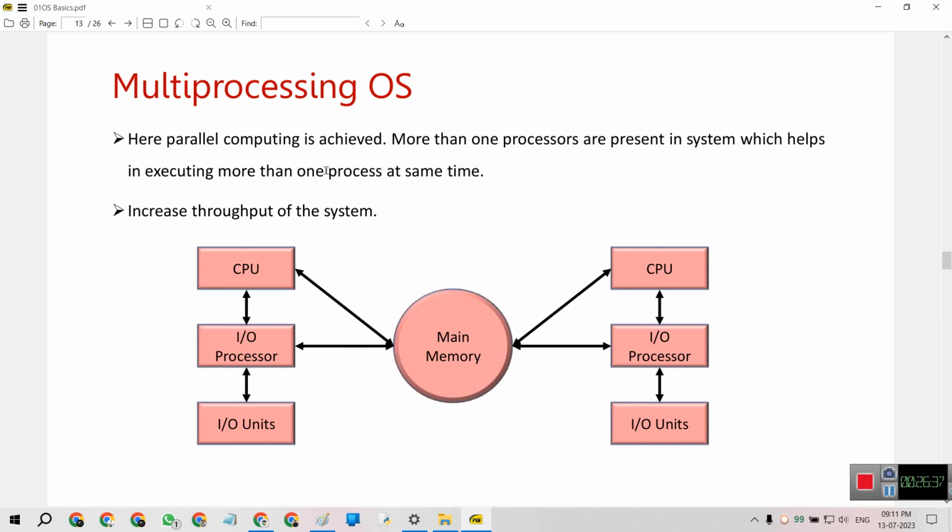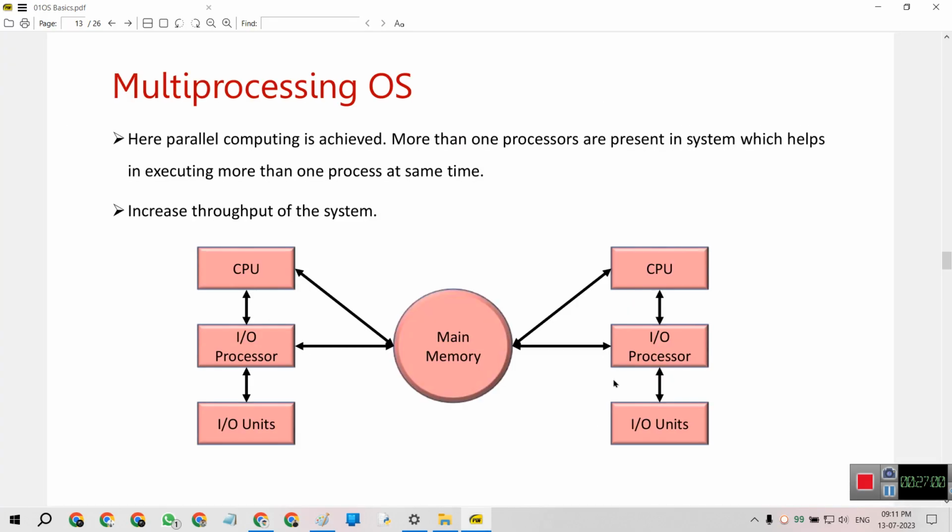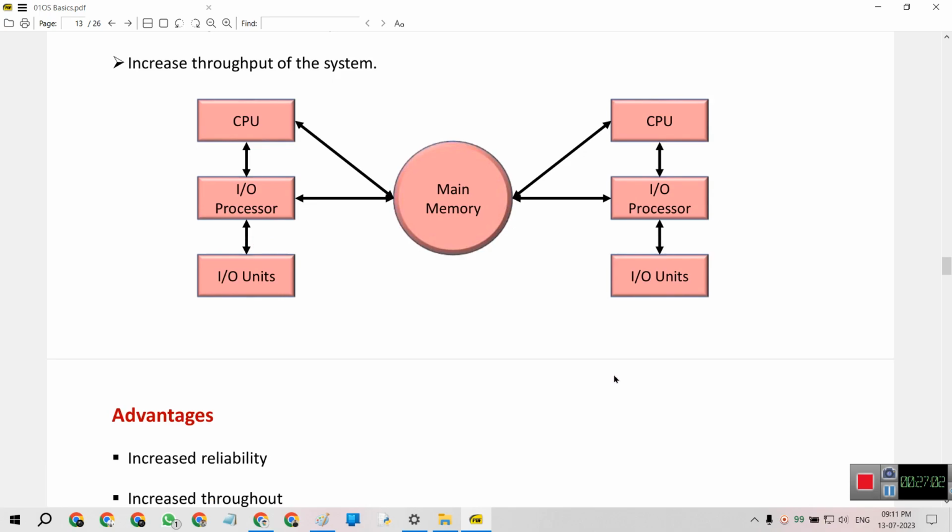More than one processor is present in the system, which helps in executing more than one process at the same time. This increases the throughput of the system, which increases the probability of the task or process running successfully.